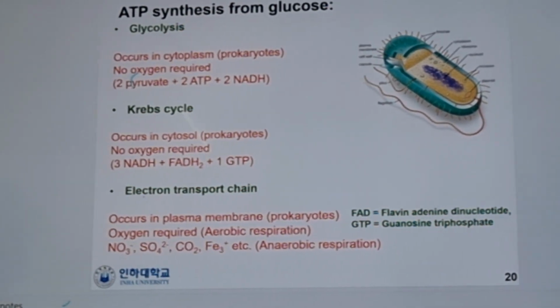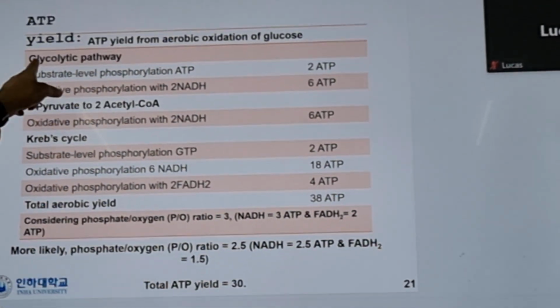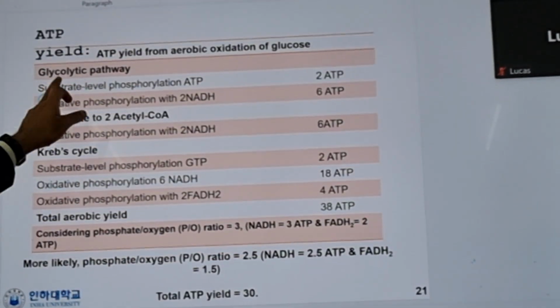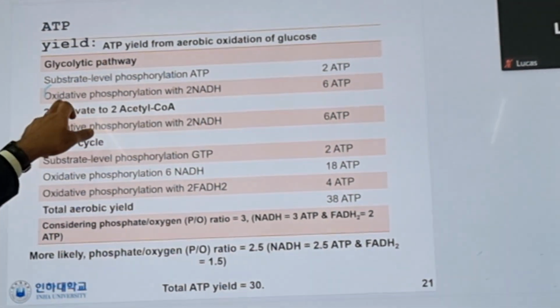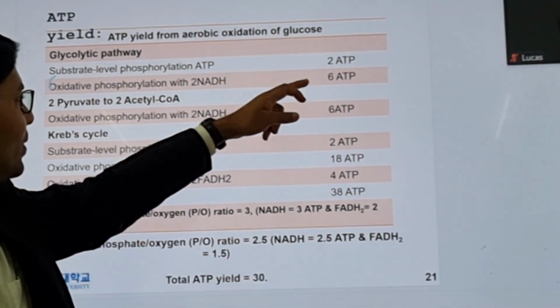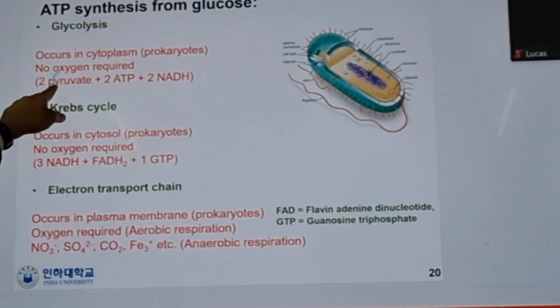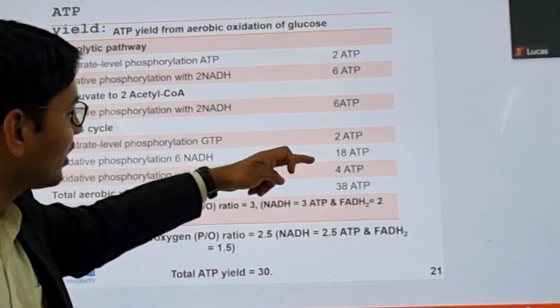Now let's calculate how much each pathway yields. In the glycolytic pathway, as I mentioned, we generate 2 ATP. In oxidative phosphorylation, 6 ATP. Then from pyruvate, we generate 6 ATP. Then the Krebs cycle, 2, 18, 4.